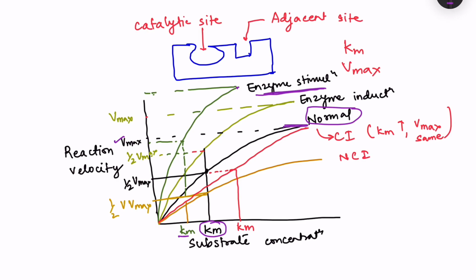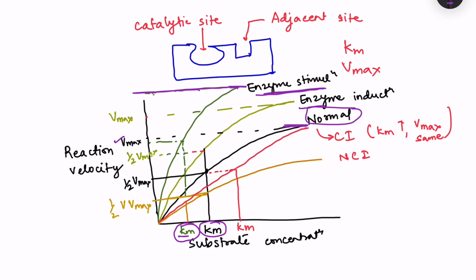Now, when there is enzyme stimulation, you see how the graph is changing. The Vmax is increasing, the rate of reaction has increased, and also the Km has decreased. That means the substrate concentration needed to reach half max has also decreased. Less substrate is now causing the reaction to be faster.